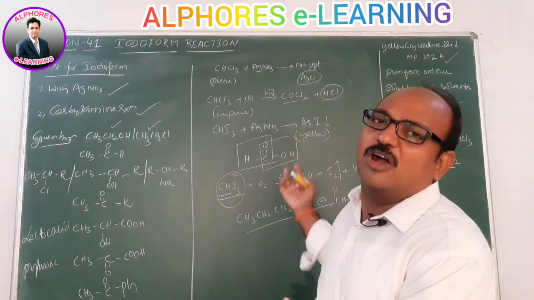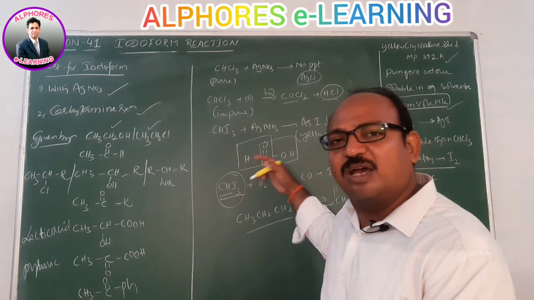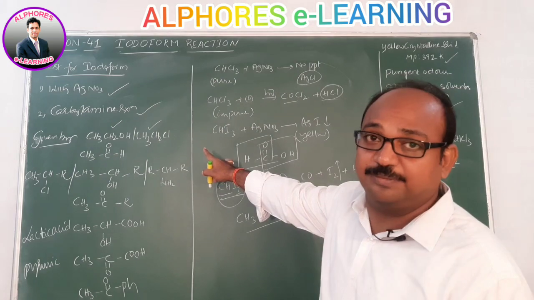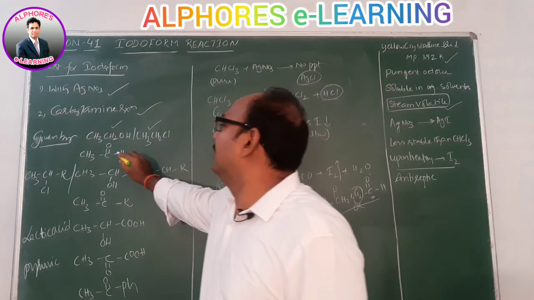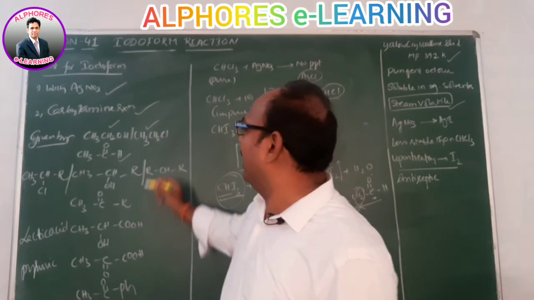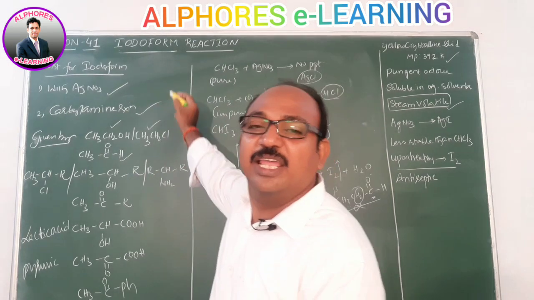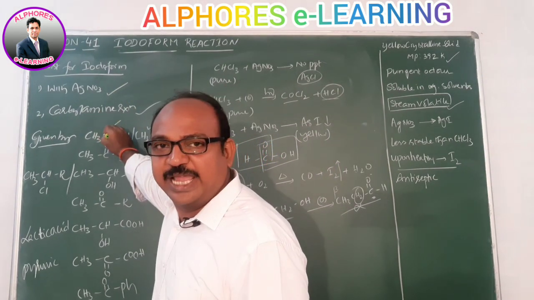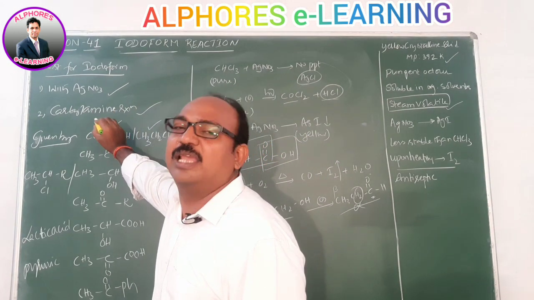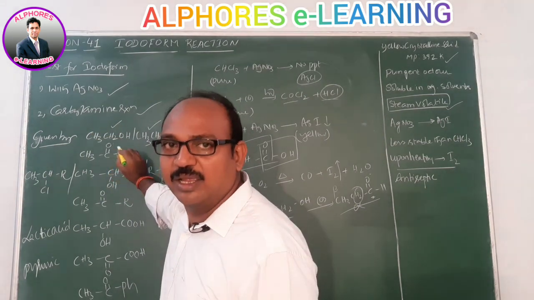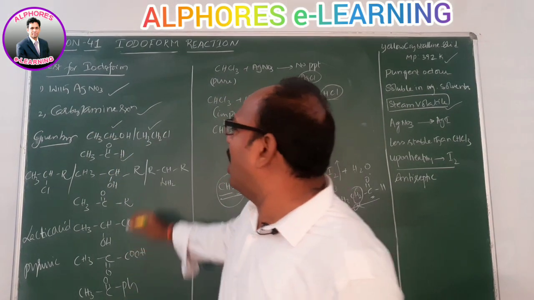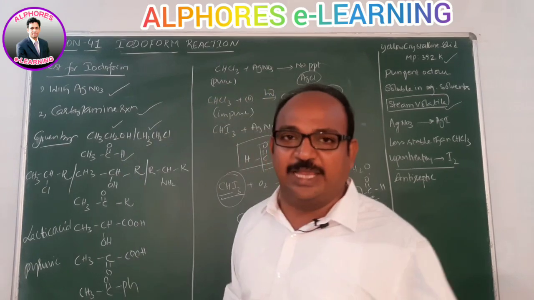Ethyl alcohol can be oxidized to acetaldehyde. Acetaldehyde can perform the iodoform reaction. This is clear? Ethyl chloride upon nucleophilic substitution gives ethyl alcohol, which upon oxidation gives acetaldehyde. So all these 3 can perform the reaction.